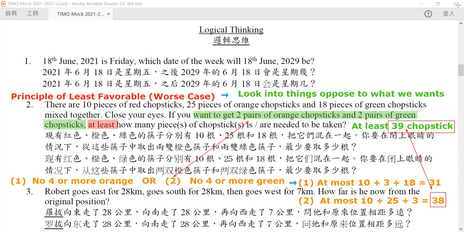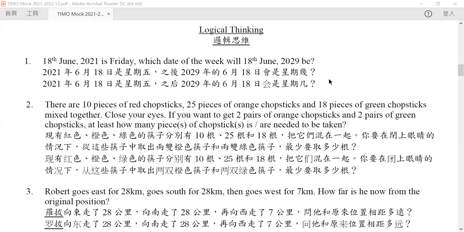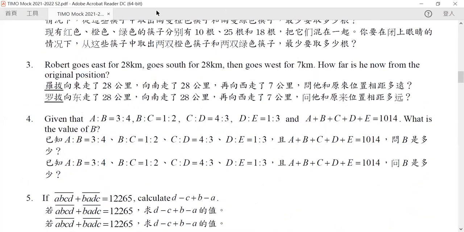Okay, so let's go to question number 3. Question number 3 requires some knowledge about Pythagoras theorem, which we should be very familiar with.